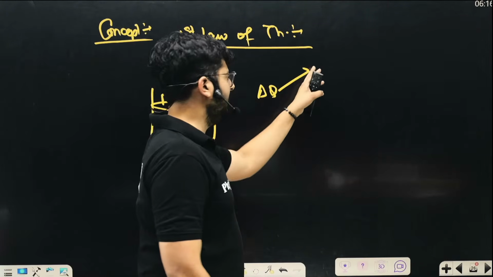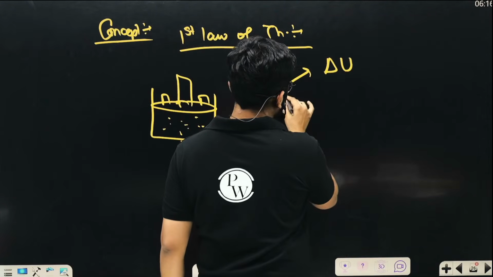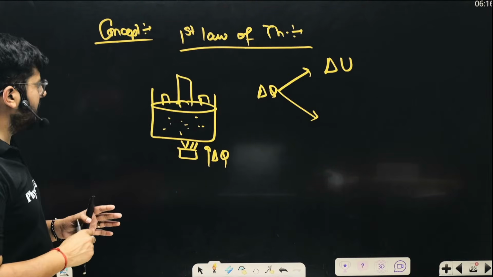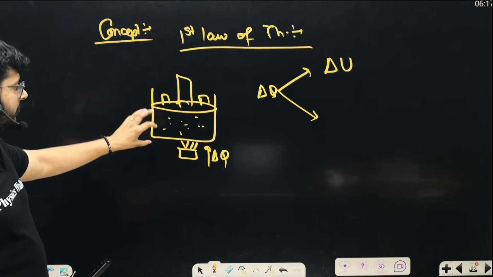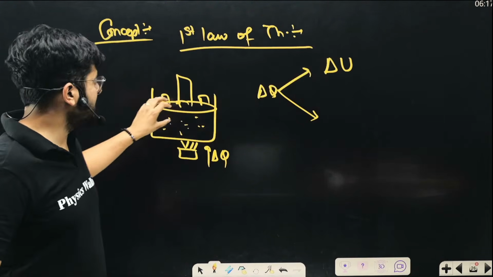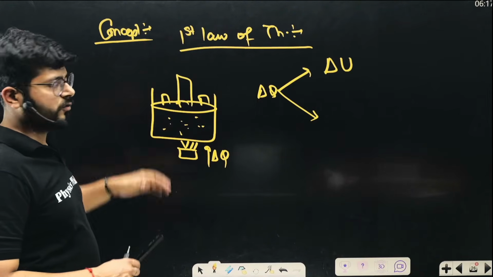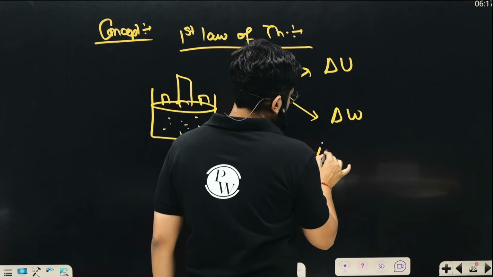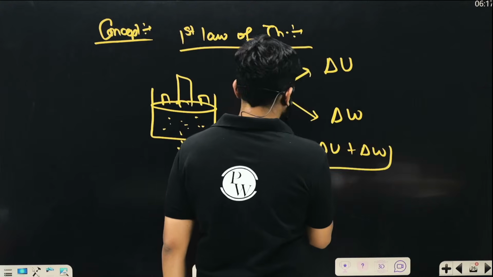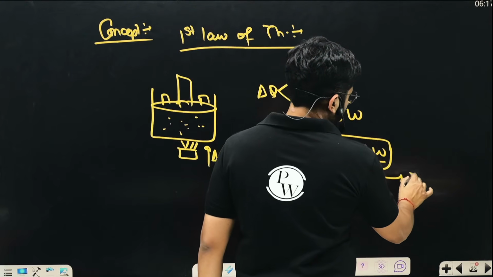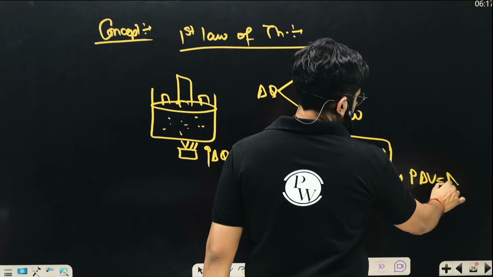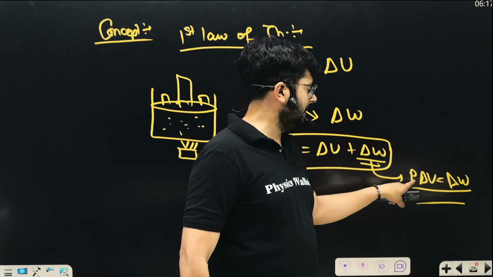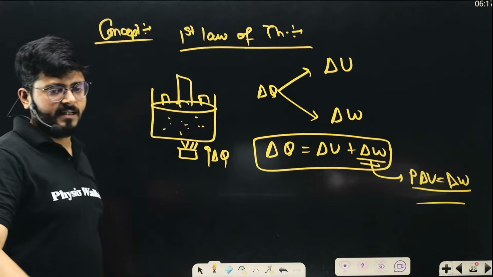So a part of the heat given is invested to increase the internal energy, and another part of the heat that you have provided is invested to expand it. First part is invested to increase the internal energy and second part is invested to expand it. So that is basically the work. So delta Q is equals to delta U plus delta W. This is the main idea. What is delta W? It is P delta V at the constant pressure. So at the pressure P, if the volume changes delta V, then the work done will be P delta V, where V is the volume. I hope that is very, very clear.